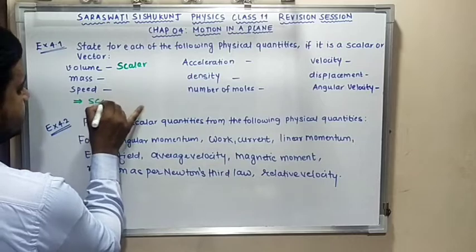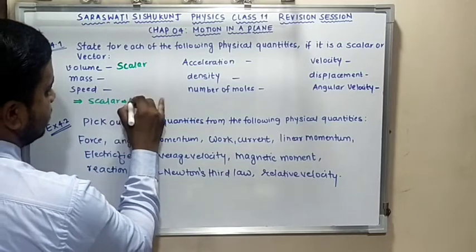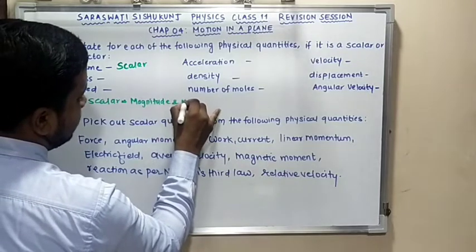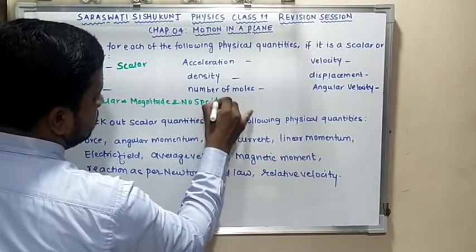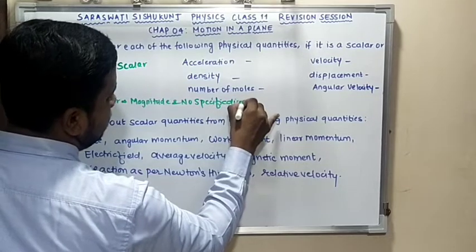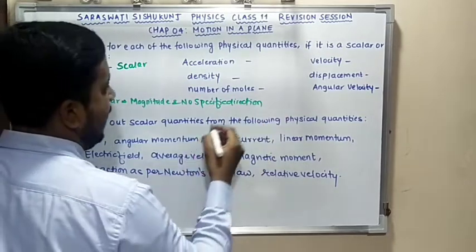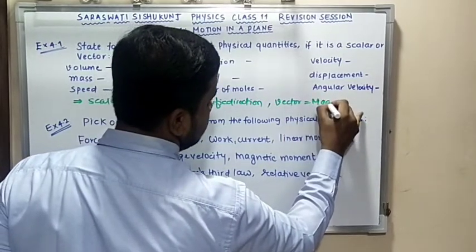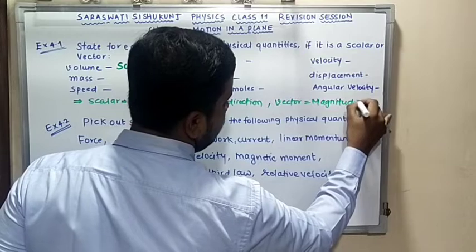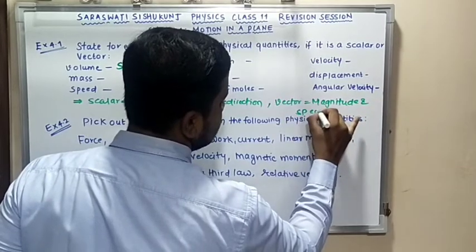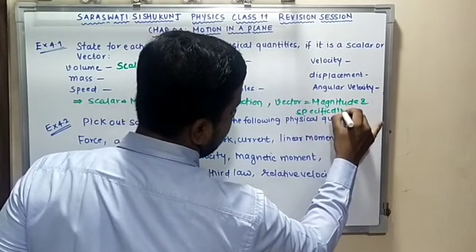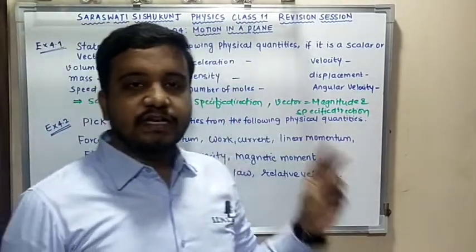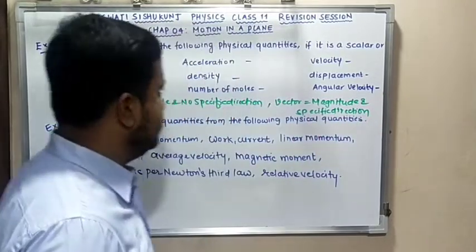I can write: scalar has magnitude and no specific direction. Clear? And vector, we do have magnitude as well as direction. In vector quantity, remember one thing, you do have magnitude and specific direction. Is this clear? Okay. So volume is scalar, which has only magnitude, no specific direction.